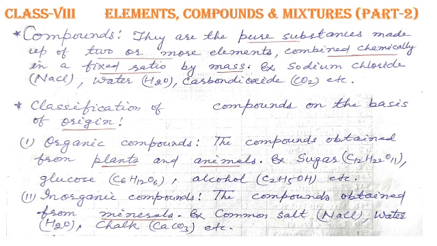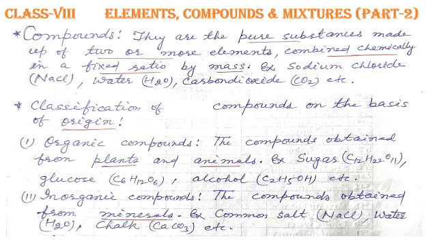Let us see what are organic compounds. The compounds obtained from plants and animals are the organic compounds. Some examples are sugar, glucose, alcohol. They are obtained from plants, so they are the organic compounds.